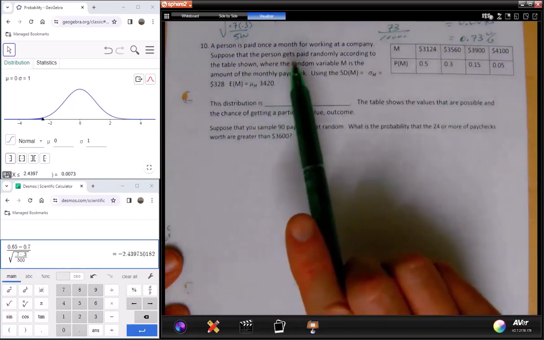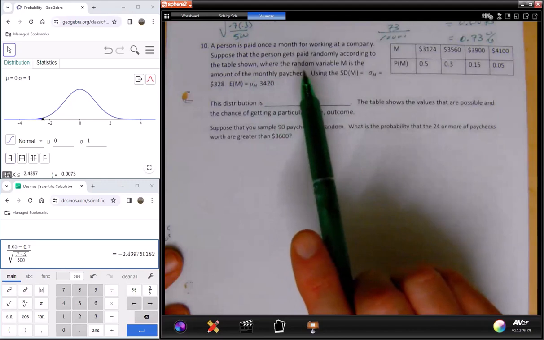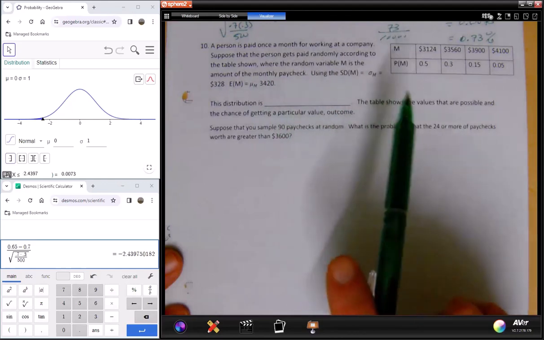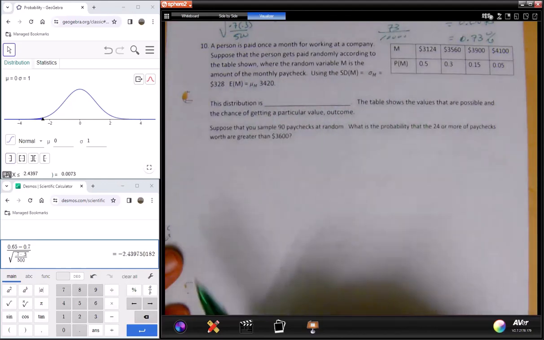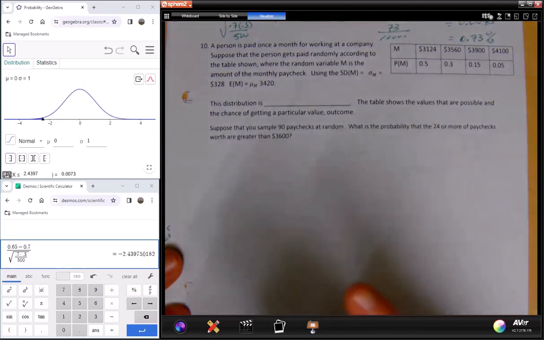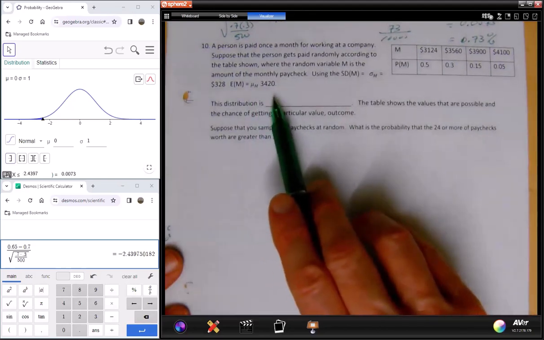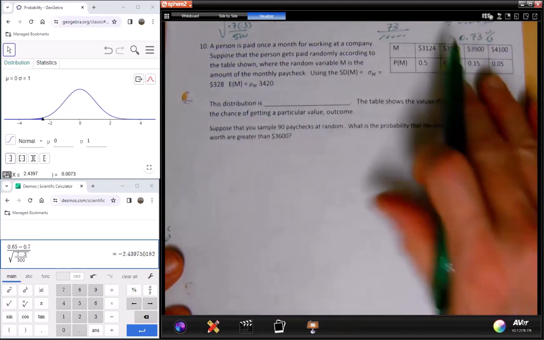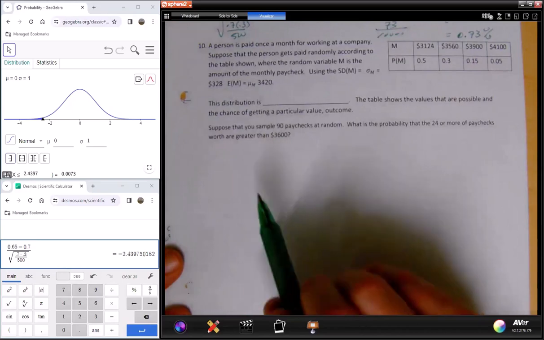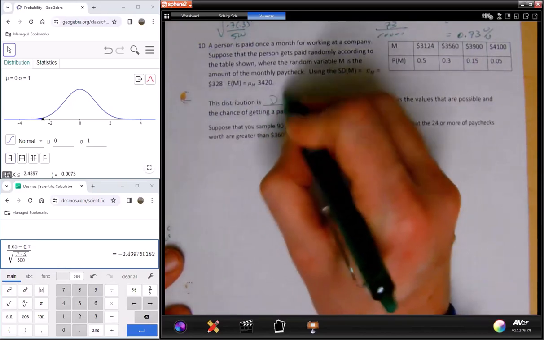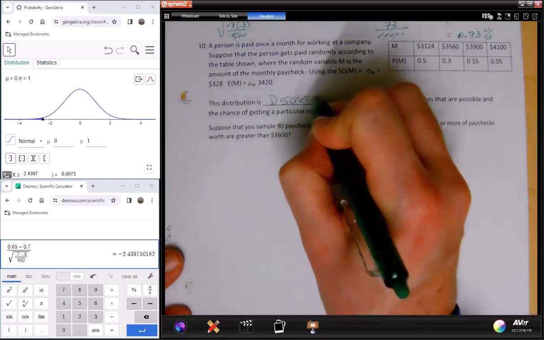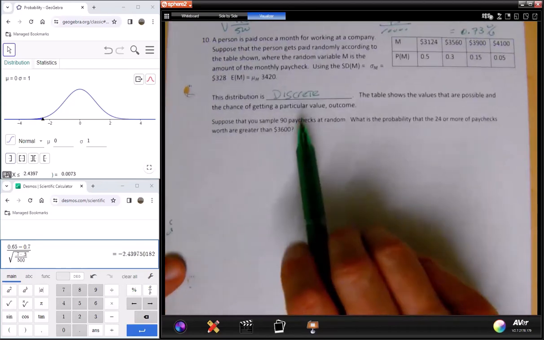A person is paid once a month for working in a company. Suppose that the person gets paid randomly according to the table shown right here, where the random variable is the amount of the monthly paycheck. And we have this standard deviation of 328 and a mean of 3420. So this is the same scenario as before. But this time, again, I want to reemphasize that the distribution is discrete. We've talked about this, but let's get to the question.